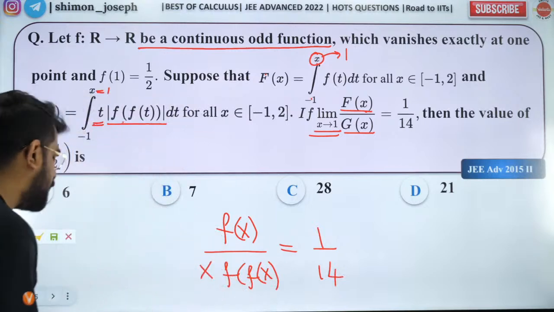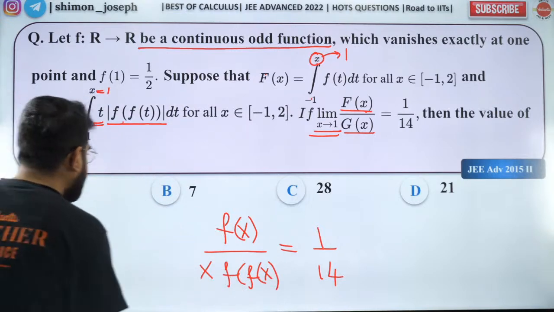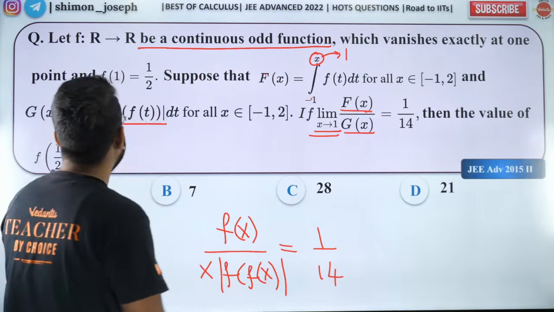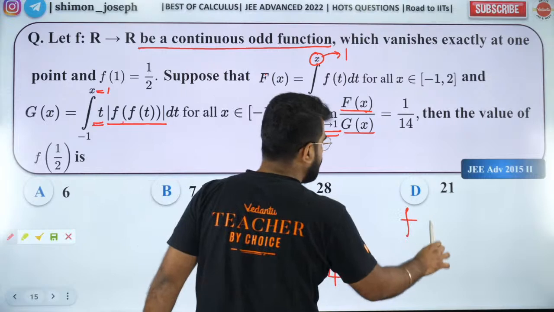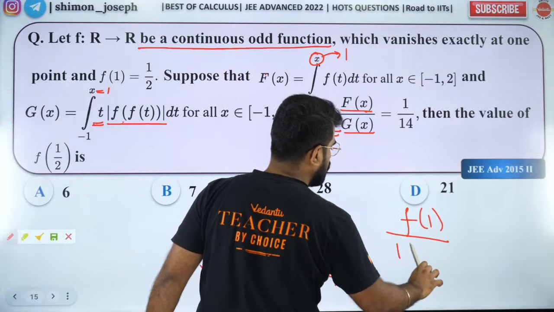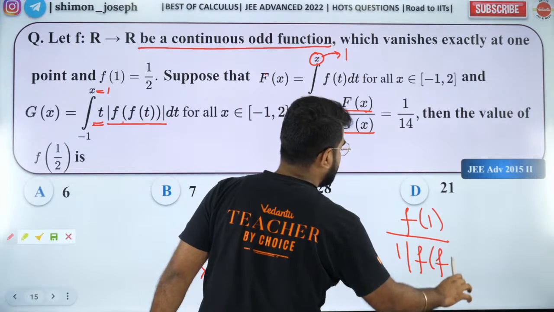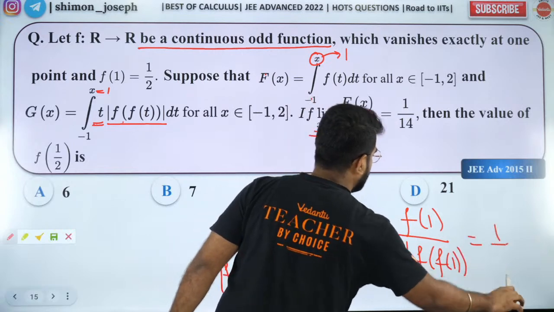Is that all right, people? And you can keep the modulus, and then you can put x as 1. So if I put x as 1, I'll get f of 1 by 1 into modulus of f of 1 is equal to 1 by 14.